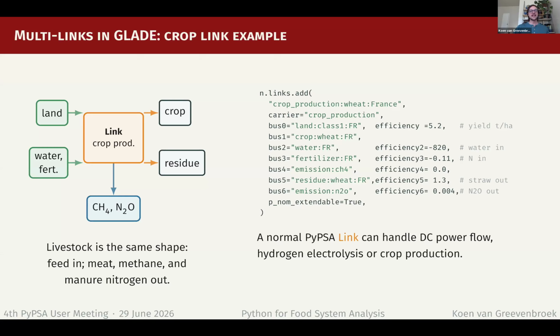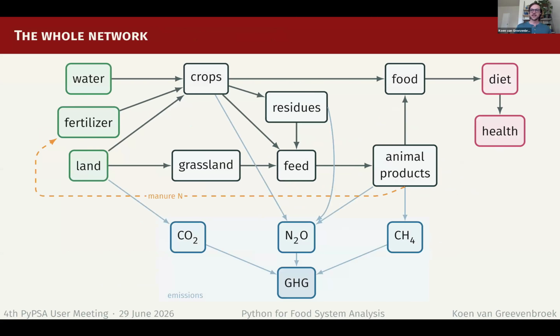And we also model the livestock sector or animal products. And so you'll have corresponding animal links, which take in feed and produce animal products and manure and emissions as well. And at a conceptual level, the mass flow in the model looks something like this. And now I should say, and I'll show you later as well, that this model is very much spatially resolved, but here I'm showing this at an aggregated level.